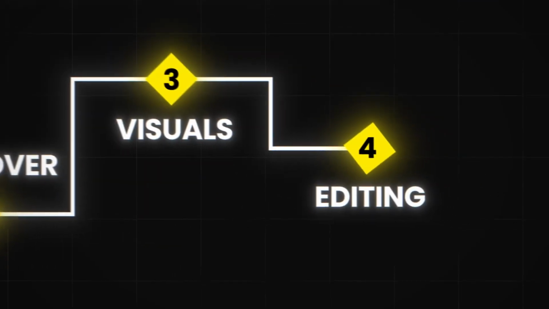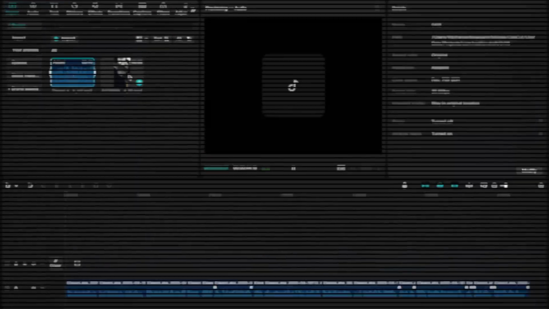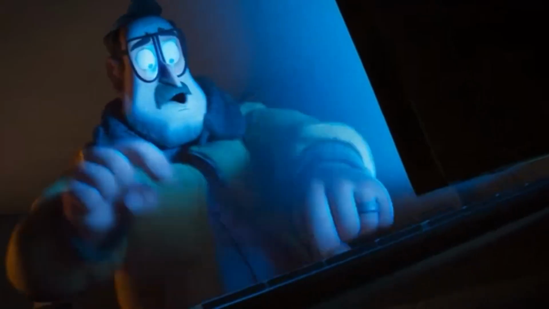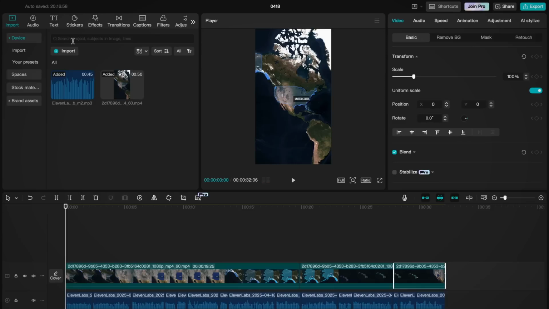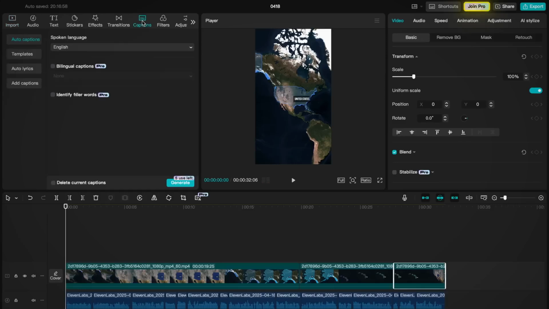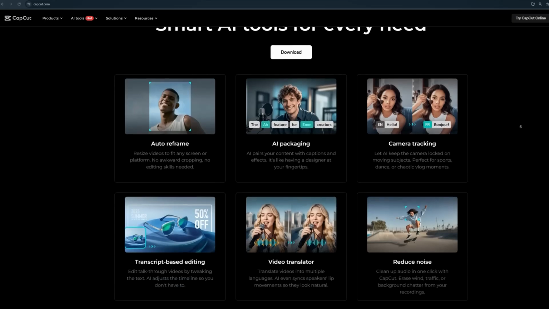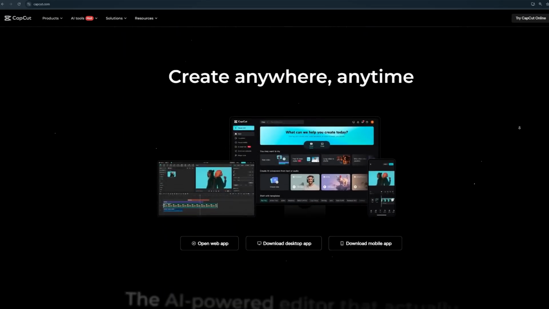Now let's move on to the editing part, and this is where we're going to put all of the visuals and the voiceover together. I'm going to be using CapCut as my editing software, because you don't need to do any crazy editing, so any editing software is going to work. Now, I'm on the CapCut Pro plan since they recently removed captions from the free version, so I'd kind of recommend that you do it too. I mean, you can get away with the free plan, but you're going to miss out on a few features that's going to make the video look a lot better.